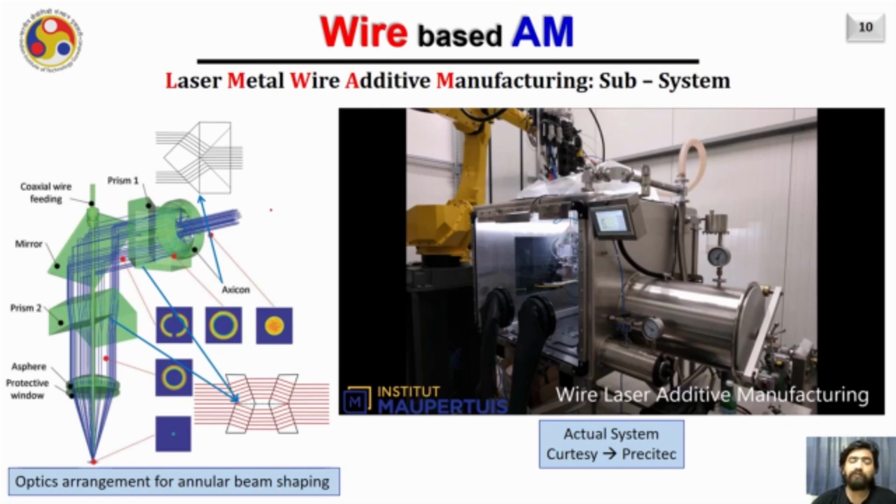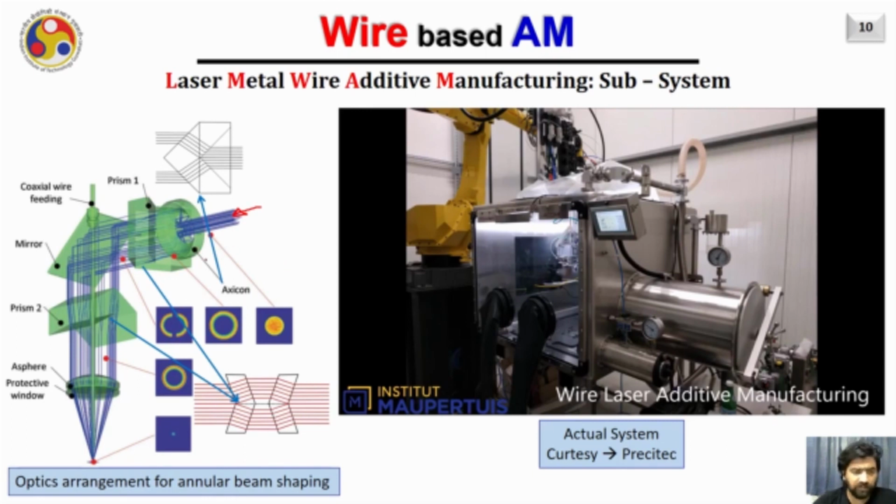In this case, the wire can be fed at the center and you will be able to move in any direction without having any issue, like we discussed in the case of lateral feeding. Here, first of all, as you are seeing, there is a solid beam which travels through a particular type of optical system and gets converted into a hollow or annular or donut shaped beam.